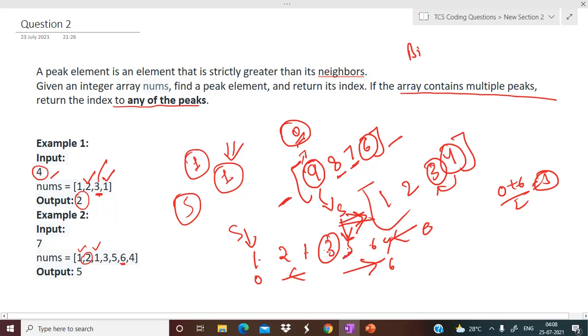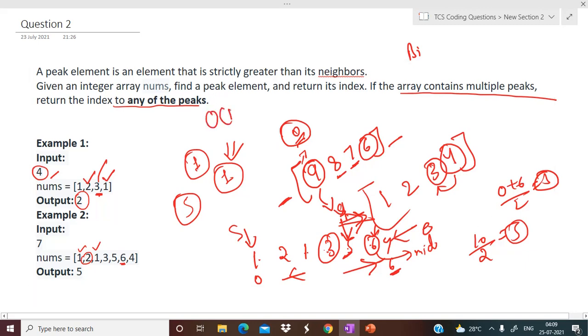Now here again we'll be calculating the middle element. So s value is 4 and e value is 6. S plus e gives 10, divided by 2, 5. So the element at the fifth index is the middle element, that is 6. Now you know that 6 is satisfying the criteria to be a peak element because it is greater than its neighbor. So this mid index will be returned as the output, right? So this is the binary search approach that we are going to use to solve this problem.